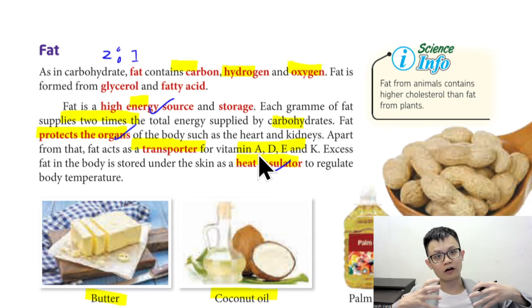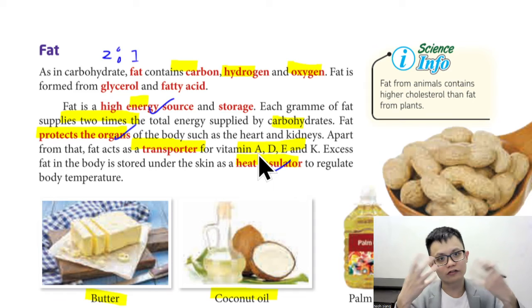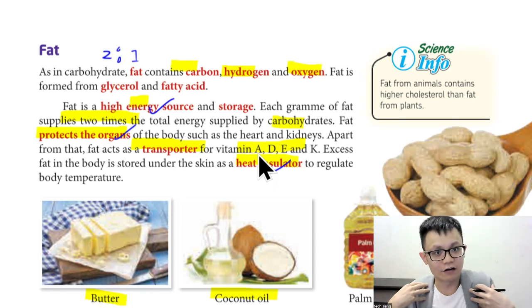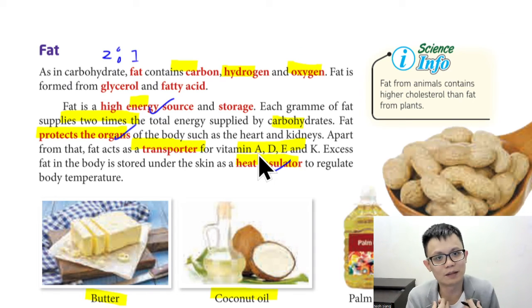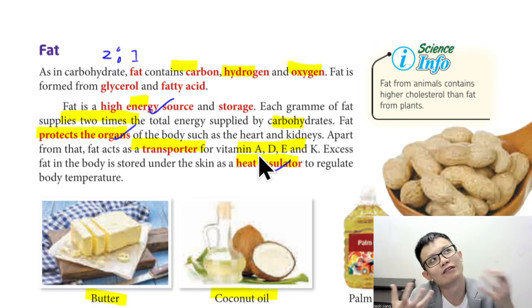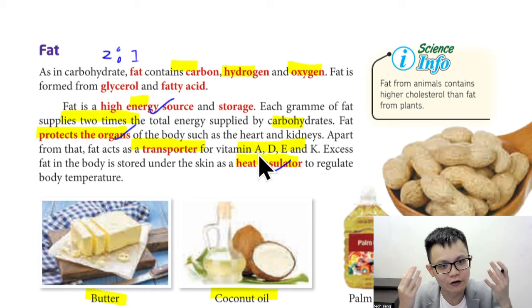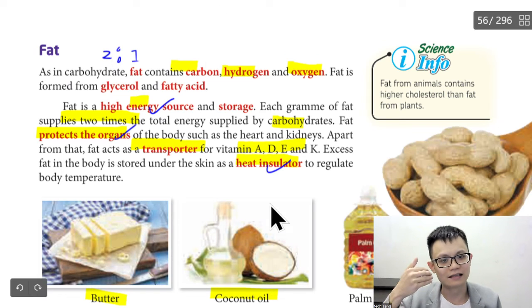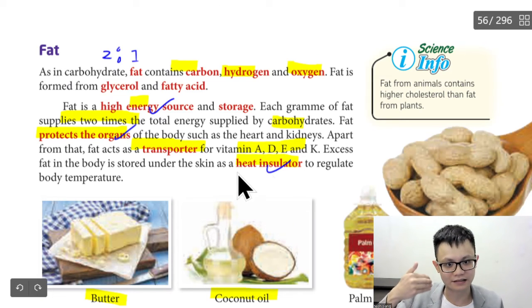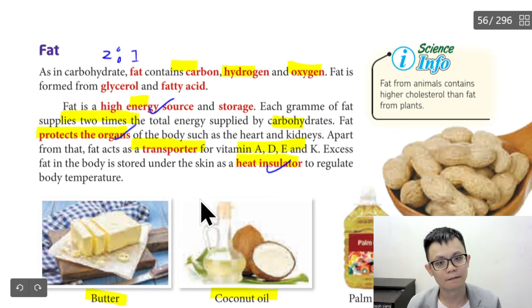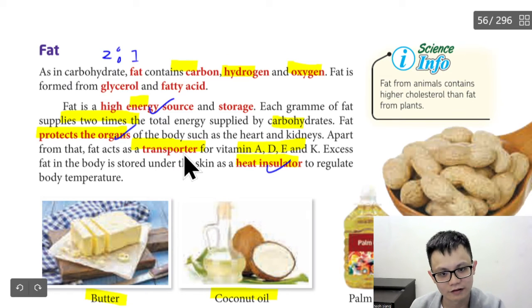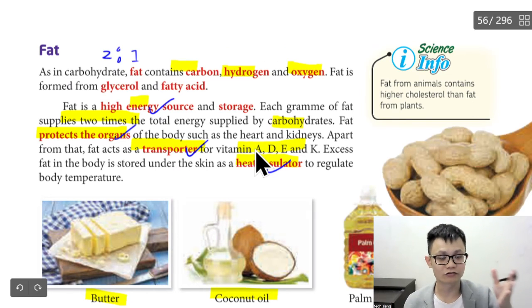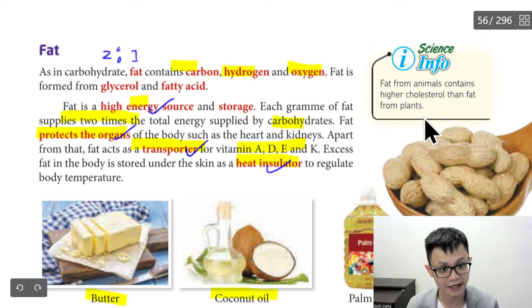It means if you have fat, you don't feel cold so fast, right? It's like a jacket layer of fat that protects you. Usually thin people will feel cold, right? Fat people usually don't feel cold as fast as thin people because fat is like a layer of protection, the heat insulator. This also you need to know, okay? I just want to highlight this. As a transporter to transport ADEK, vitamin ADEK.